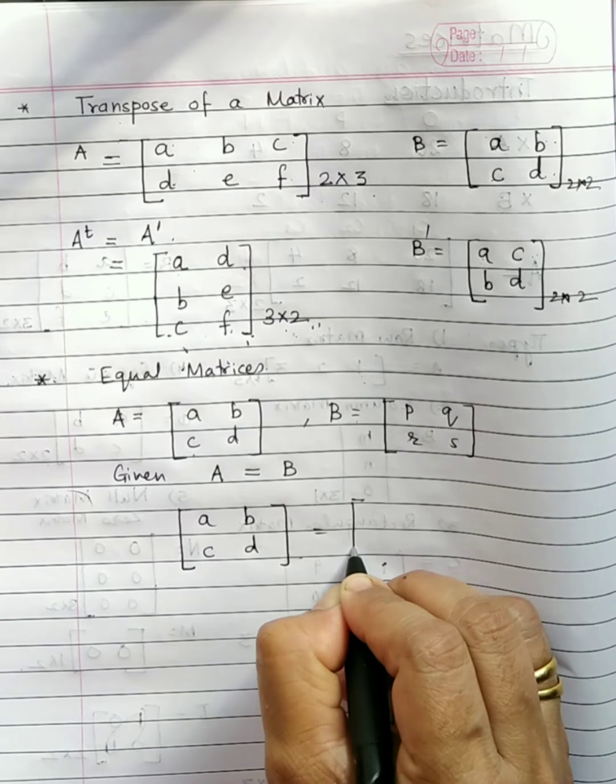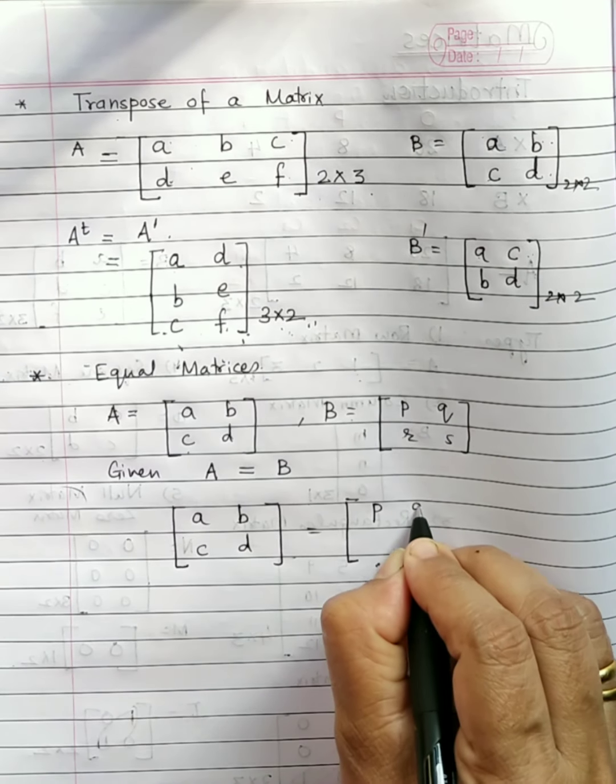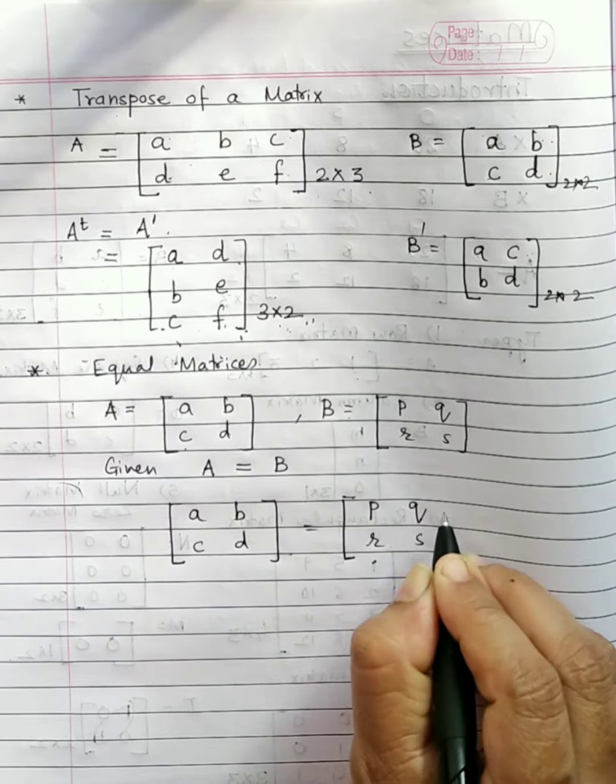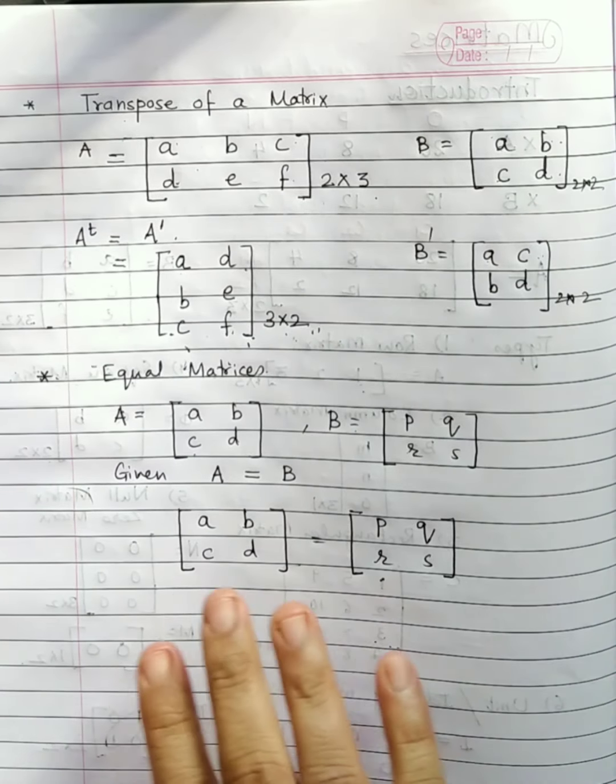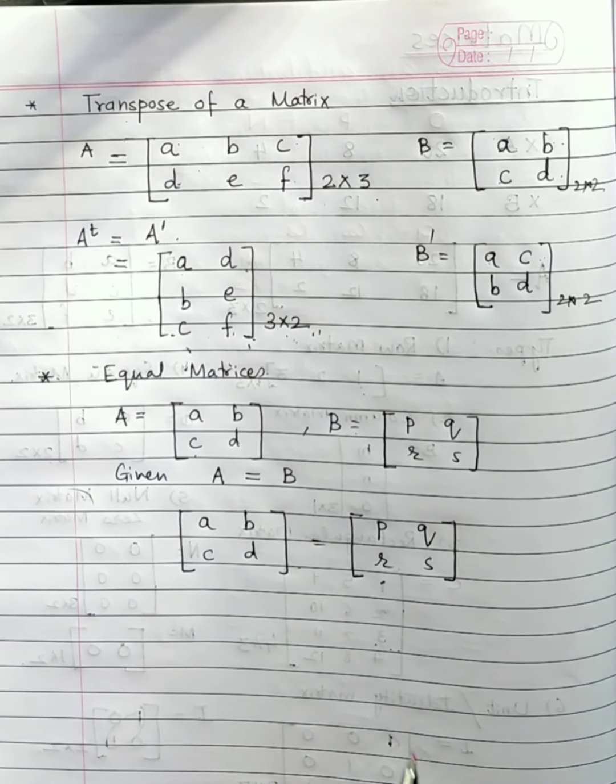What is the significance of that? The significance is this, that corresponding elements of these two matrices will be equal.